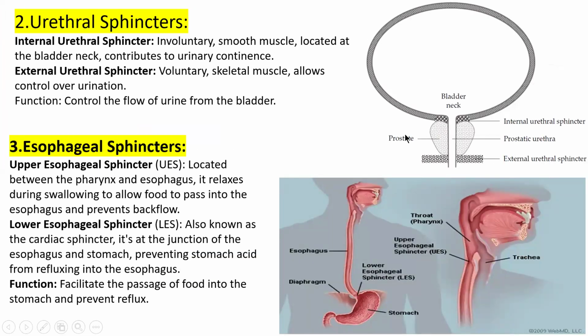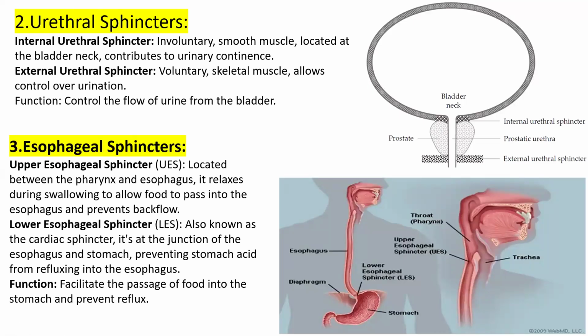Next are the urethral sphincters. Look at the image: internal urethral sphincter, external urethral sphincter. The internal one is always involuntary, the external is voluntary. The internal one is located at the urinary bladder neck and contributes to urinary continence, controlling your urine.